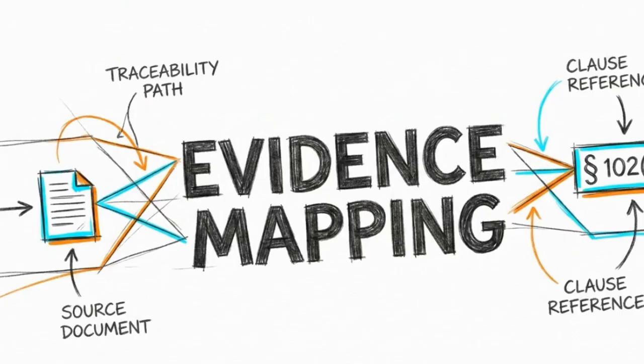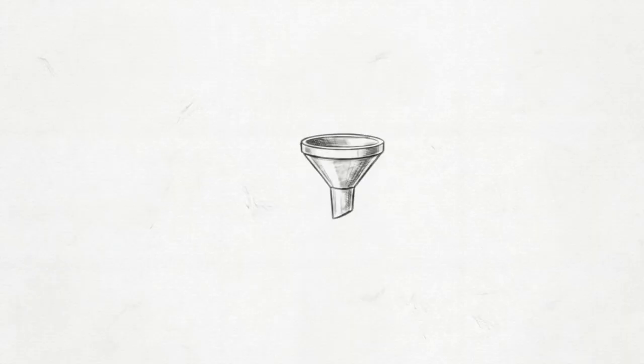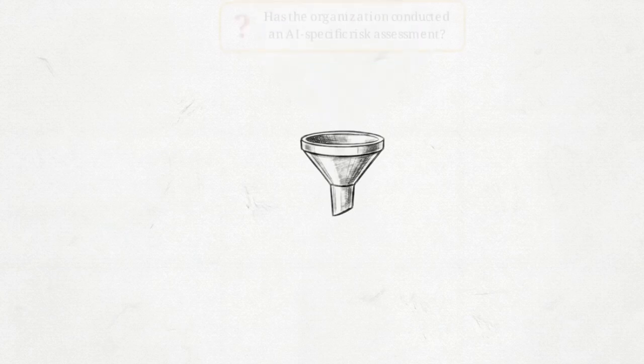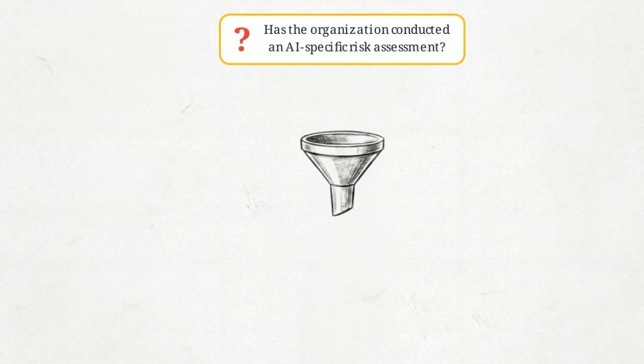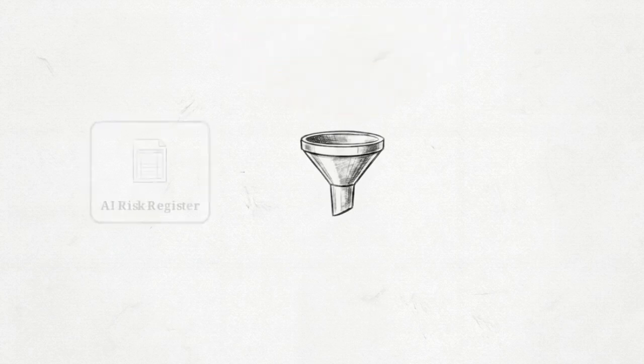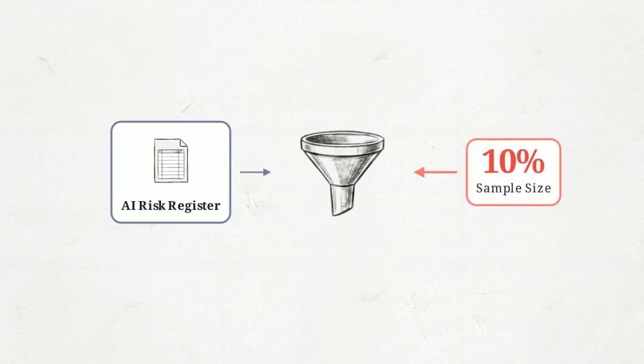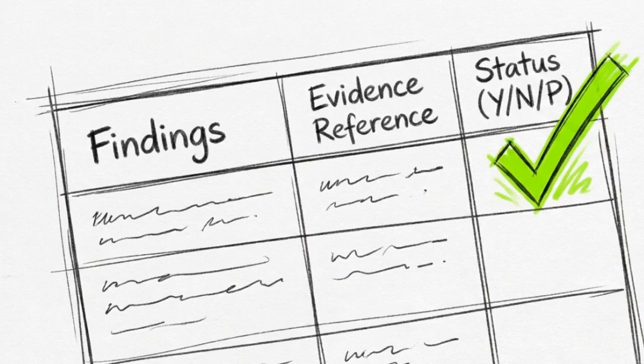In an ISO 42001 audit, a checklist serves as a rigorous traceability tool, mapping specific evidentiary artifacts directly back to the requirements of the standard. This 5-step funnel translates abstract clauses into targeted investigations. Step 1 maps a requirement like risk assessment. Step 2 translates it into an operational question about AI-specific risks. Step 3 defines required evidentiary artifacts. Step 4 adds precise sampling instructions, like inspecting 10%. Finally, Step 5 creates a dedicated recording space to log findings, link evidence, and justify the auditor's conclusion.